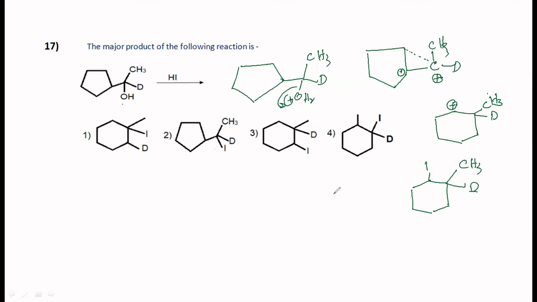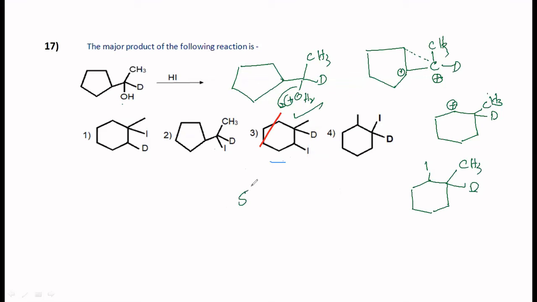So what should be the correct option here? I has formed a bond, yes. We don't have the correct option here, isn't it? Yes, that's correct. Okay, any doubt here?